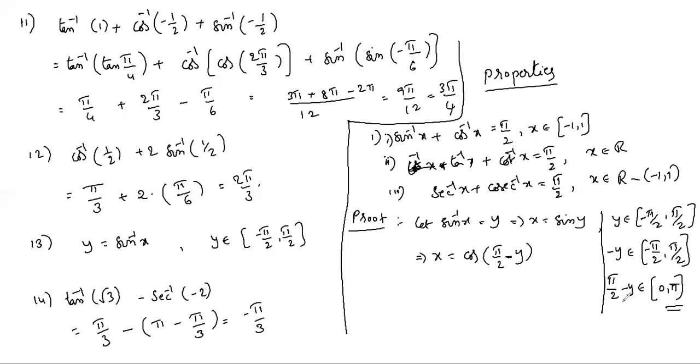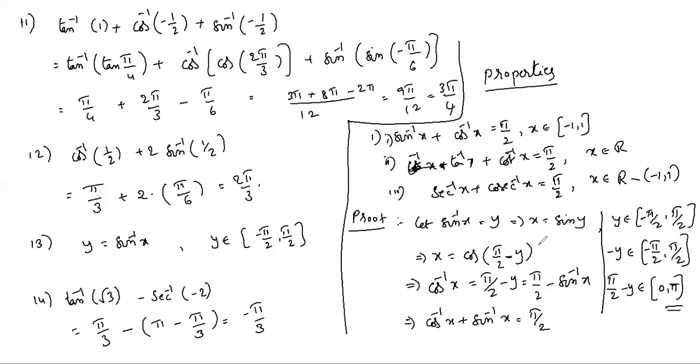Only pi by 2 minus y belongs to 0 to pi. That's why we are writing it. So cos inverse x equals pi by 2 minus y, and what is y? Sin inverse x. So if you take minus to this side, cos inverse x plus sin inverse x equals pi by 2.